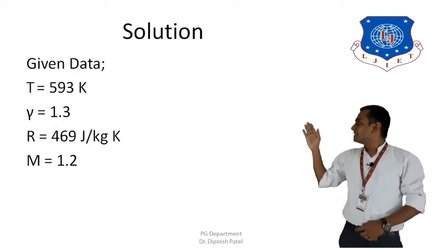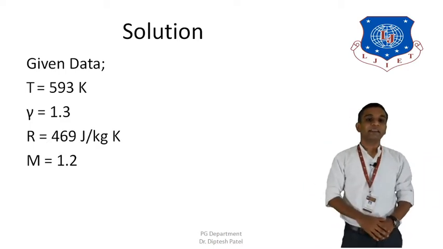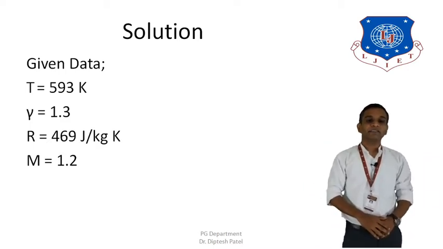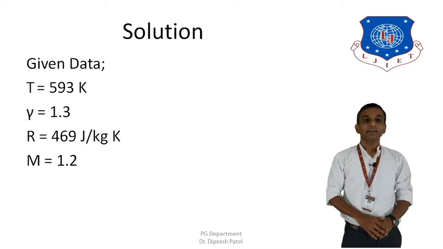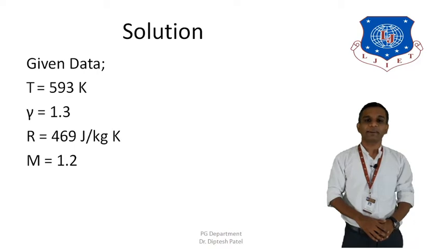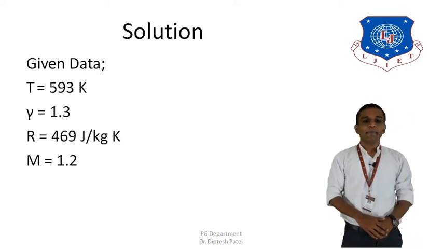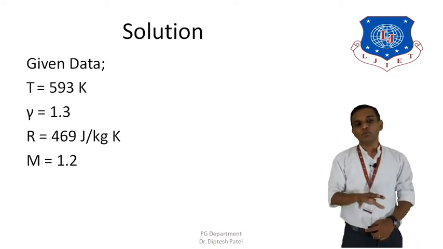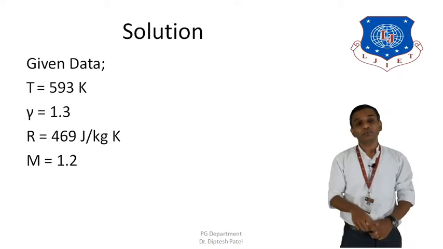So these are the given data. The temperature T is 593 Kelvin, then gamma is 1.3, the characteristic gas constant R is 469 joule per kilogram Kelvin, and the Mach number is 1.2. So these are the 4 different things which we need to consider to solve the numerical.